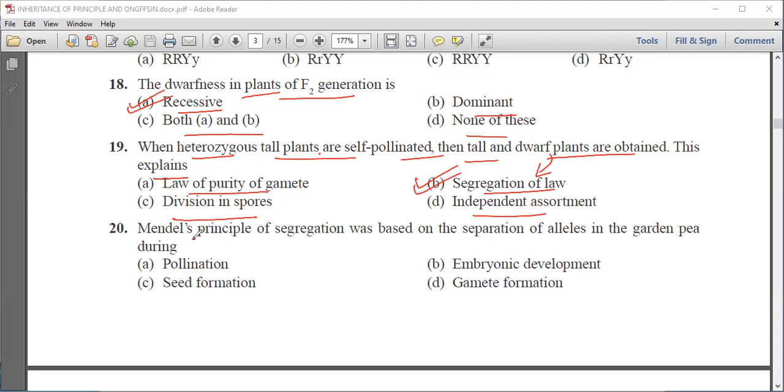Next question is, Mendel's principle of segregation was based on separation of alleles in a garden pea during pollination, embryonic development, seed formation, or gamete formation. So we know that it was based on gamete formation. So D is the right answer.